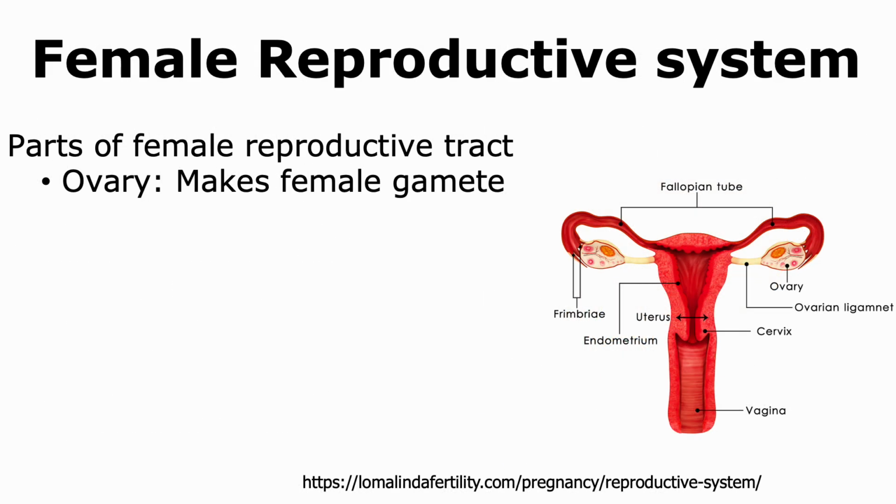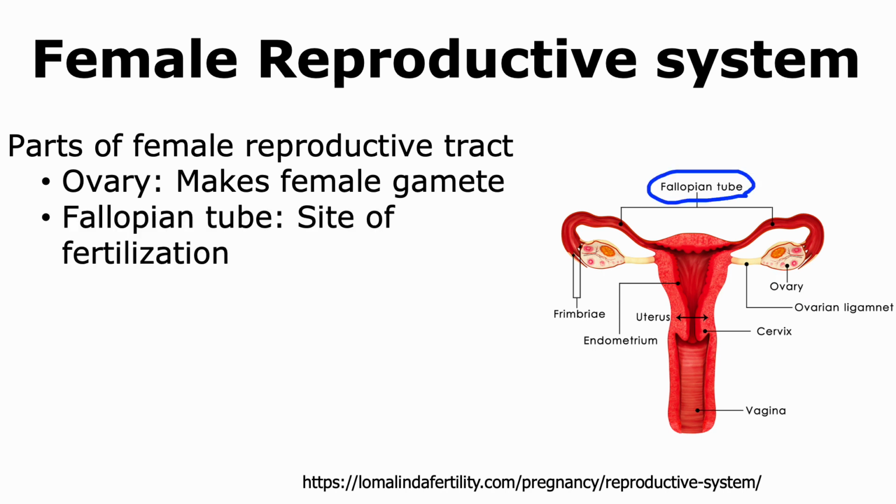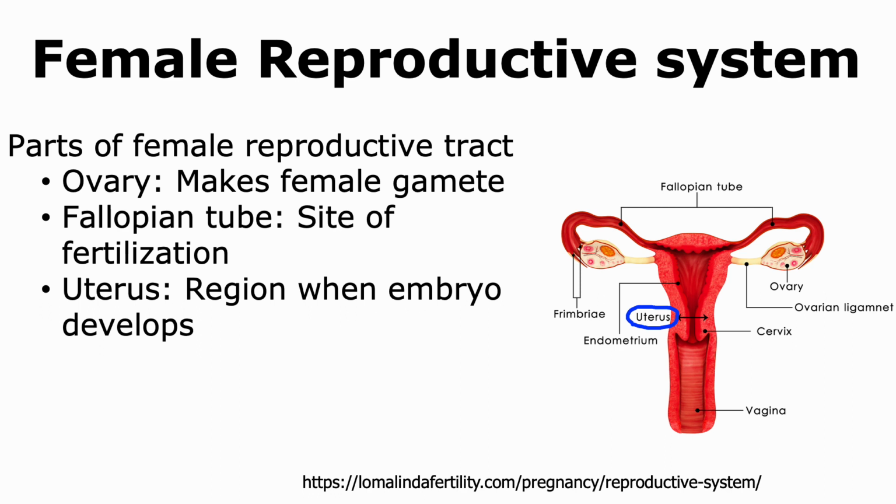The main parts of the female reproductive system include the ovaries, which make the female gametes. Once the gamete is formed, this egg then moves to the fallopian tube, which is the site of fertilization. The uterus is part of the female reproductive system where the developing embryo attaches and undergoes development.